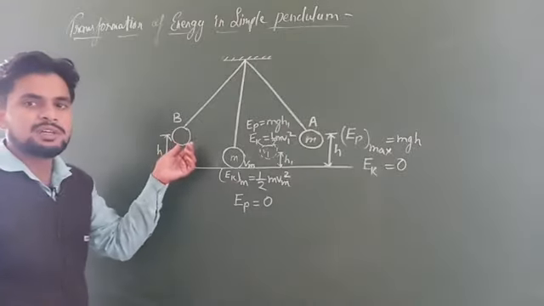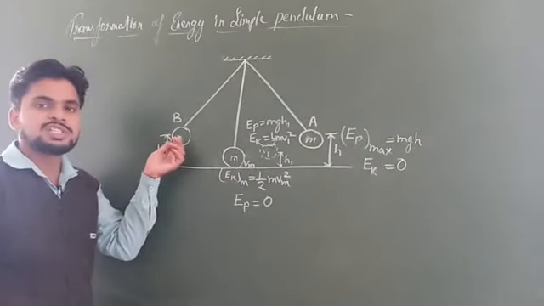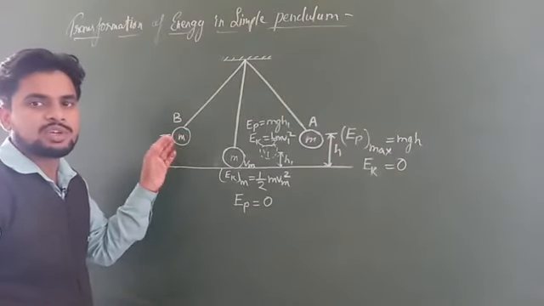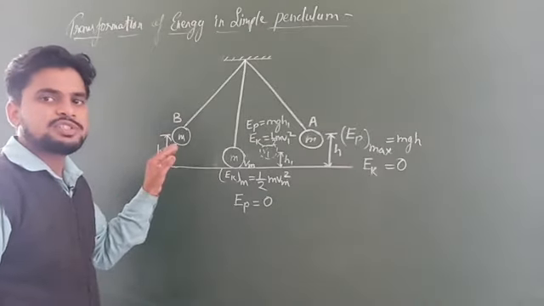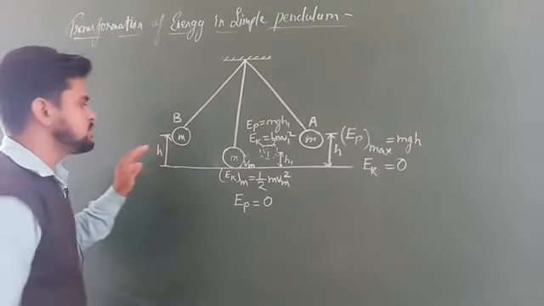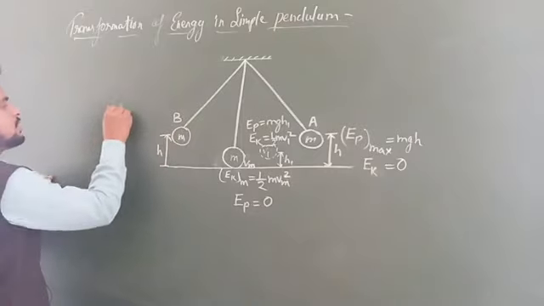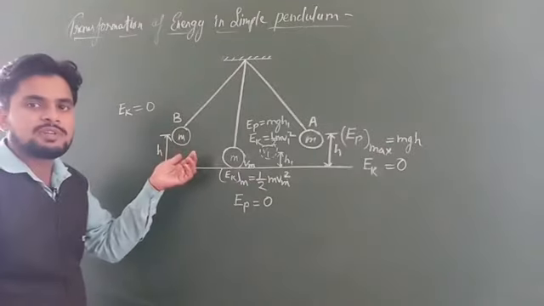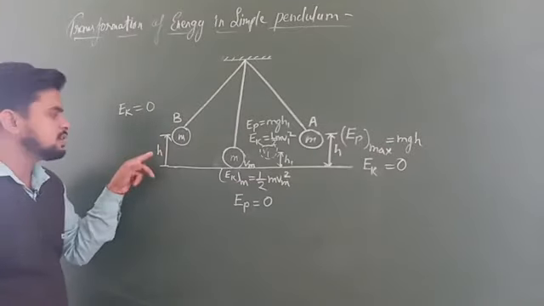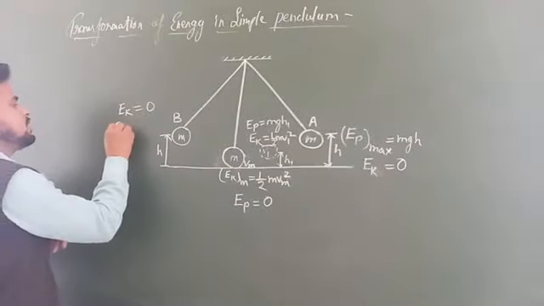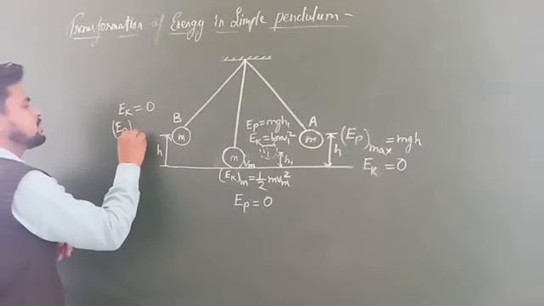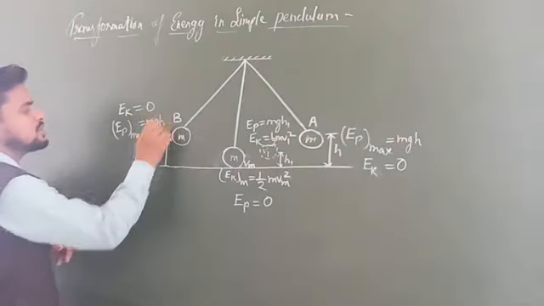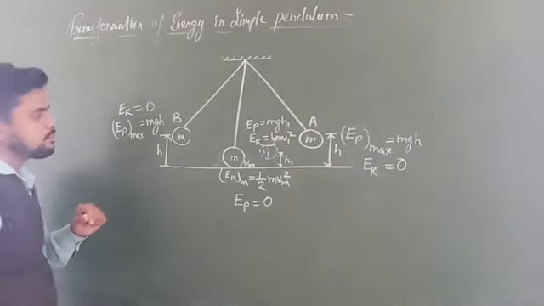Then at this position B, the bob again rests for a fraction of a second. If it rests for a fraction of a second, then its velocity will be 0. And if velocity is 0, then it means kinetic energy will be 0. So here at this position B, the kinetic energy Ek is 0 and the potential energy will be maximum because it has attained the maximum height. So here the potential energy will be Ep max, which equals mg into the height through which it is at rest, h. Okay.